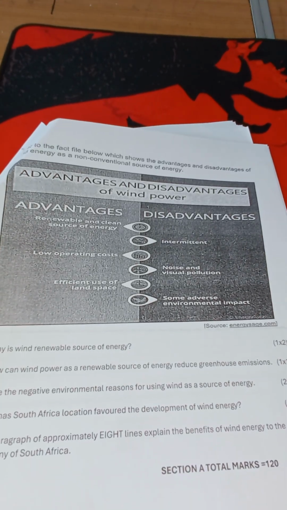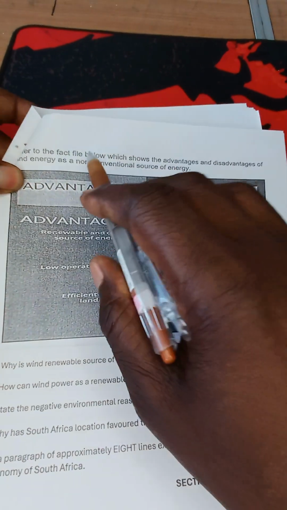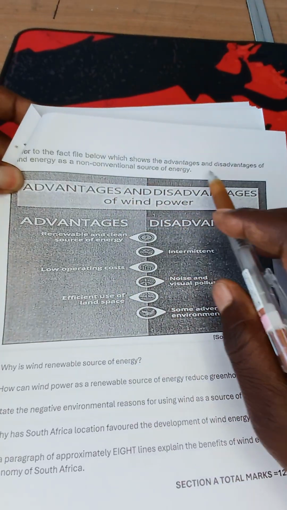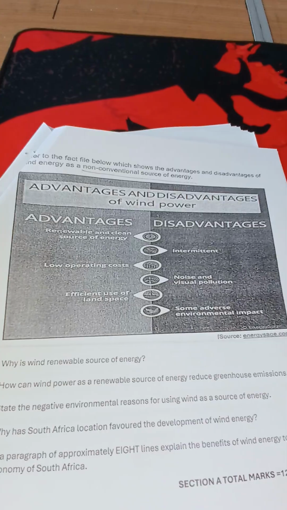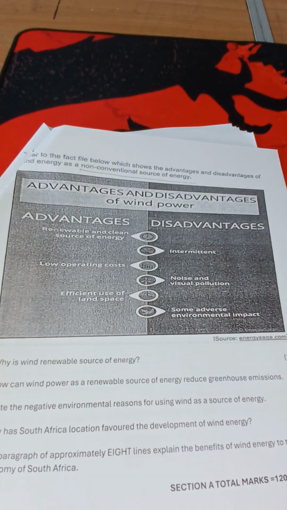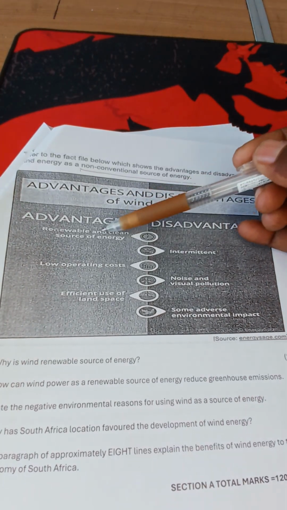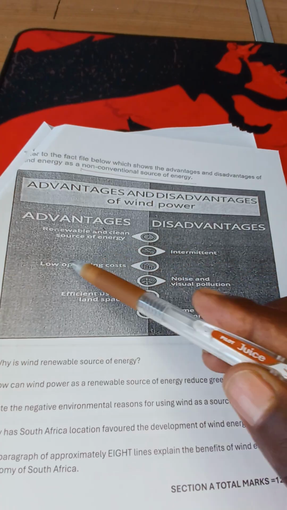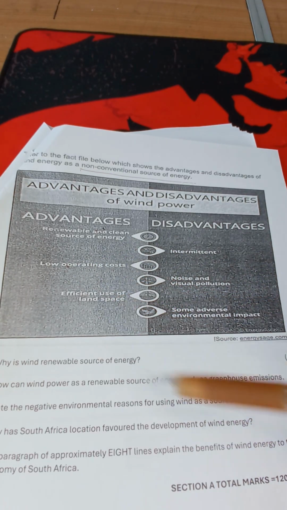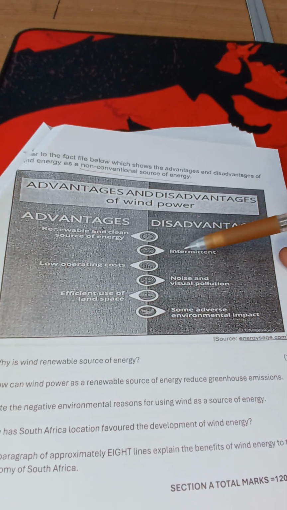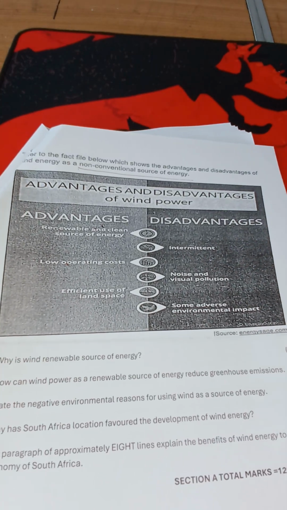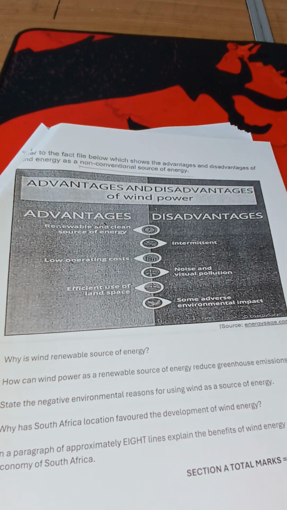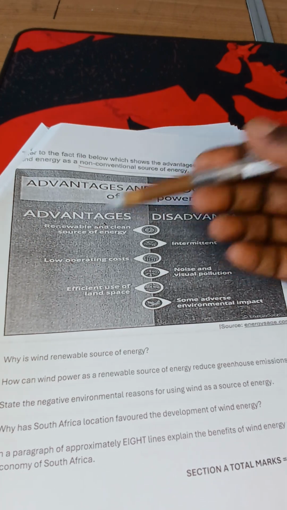So now we are moving on to 1.5. Refer to the fact file below which shows the advantages and disadvantages of wind energy as a non-conventional source of energy. Wind energy is an example of non-conventional. So what are the advantages? Renewable and clean source of energy, lower operating cost, efficient use of land space. What are the disadvantages? Intermittent, noise and visual pollution, some adverse environmental impact. So this is an example of a non-conventional source of energy. So these are the advantages and disadvantages.